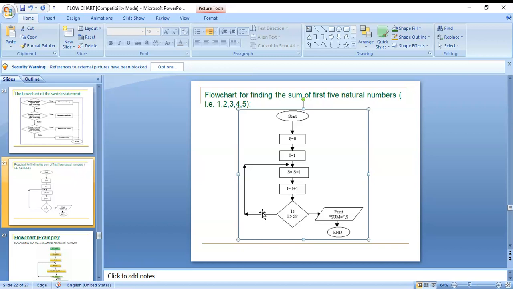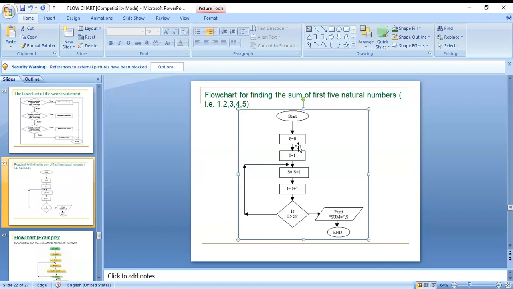5. Next, go back here. And here, 5, s is equal to 10 plus 5. i value 5, s value, previous s value 10. 10 plus 5, 15. Okay, i value 6. 6 is greater than 5. Okay, here it prints that sum value, and it ends here.